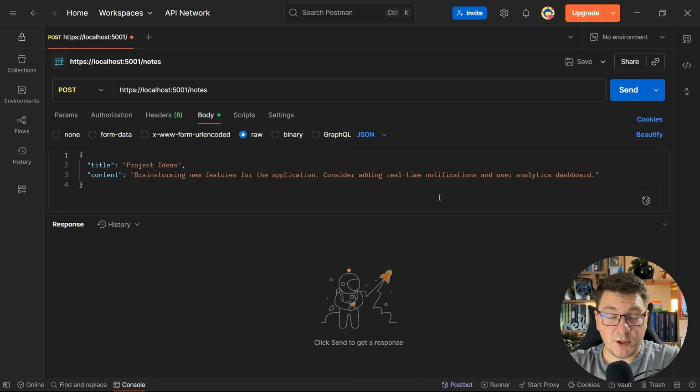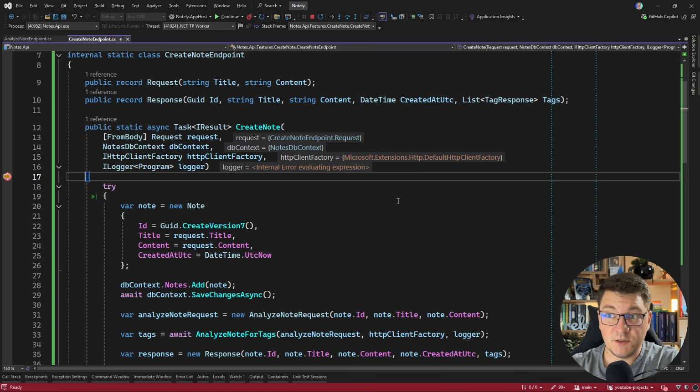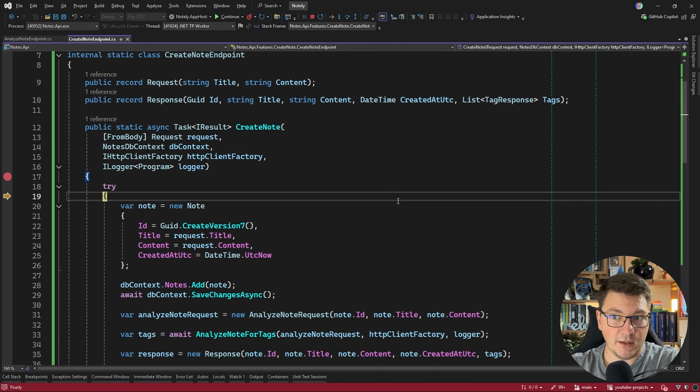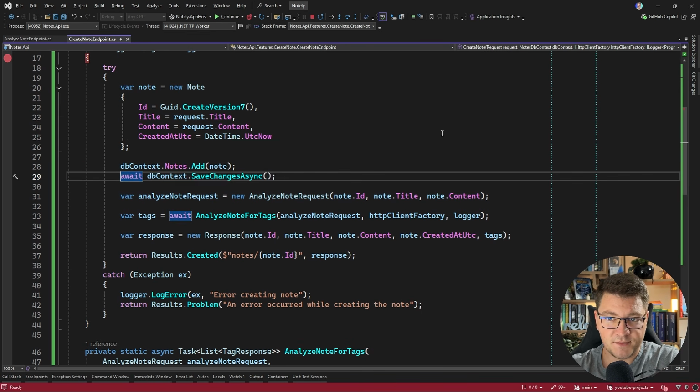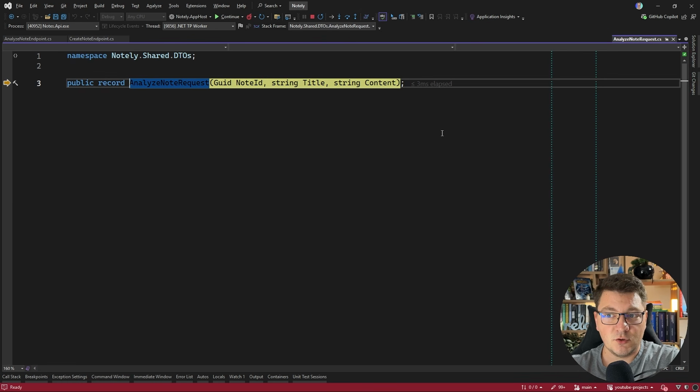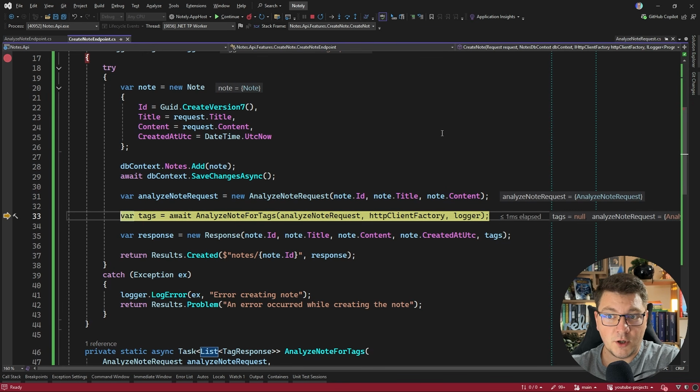So I prepared a request in Postman that I'm going to send to my notes API. So I'll click send, and we hit the breakpoint in the create note request delegate. So here we're going to create a note, save it to the database, and then we want to send a request to our tags API.